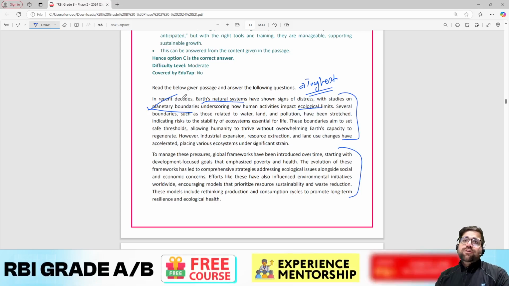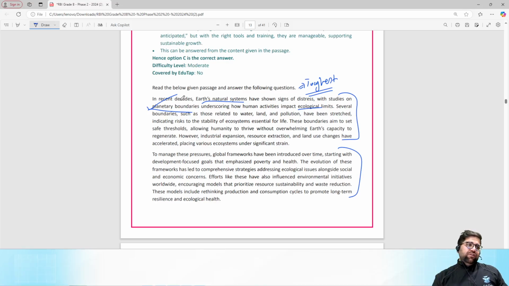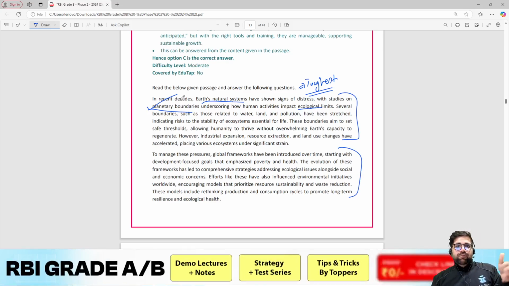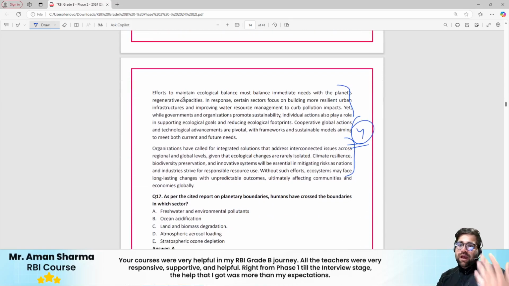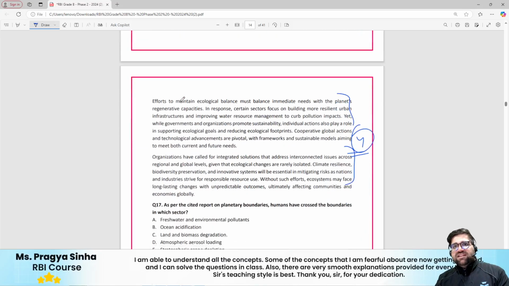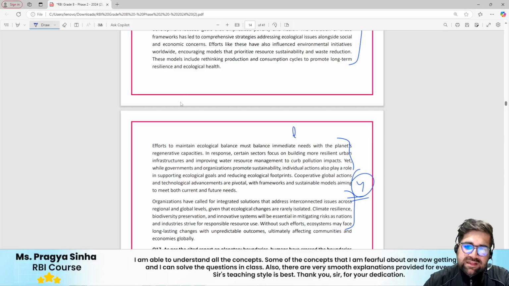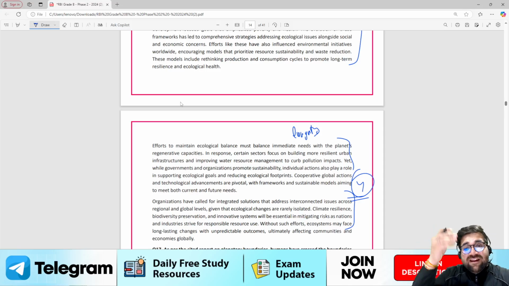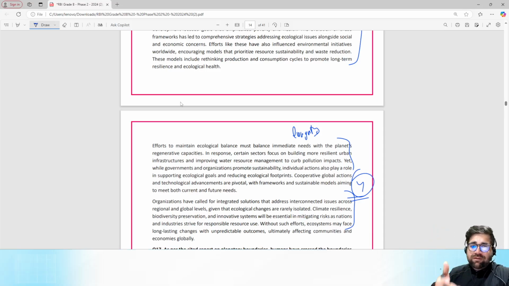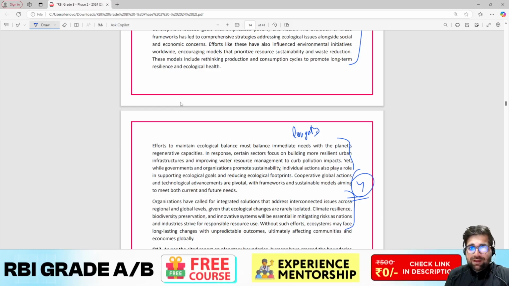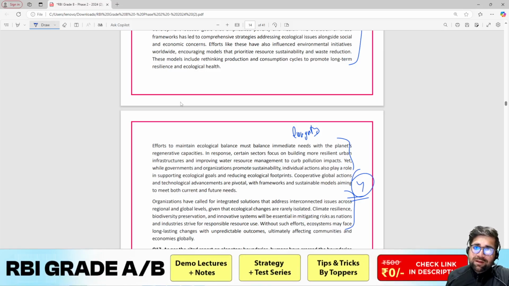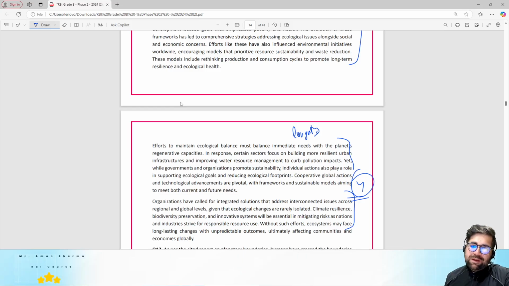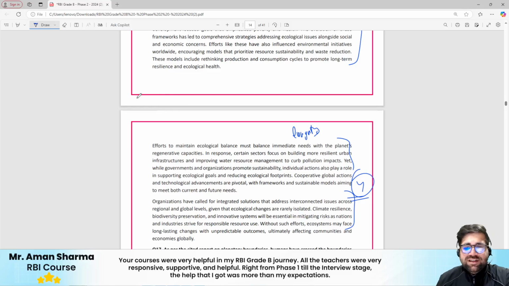Now definitely this question looks tough to me because first of all I am not able to see any chapter of FM related to planetary boundaries. Okay, chapters of ESI are surely related over here, but still you have to answer it. But to answer such questions you have to first of all understand the passage and then only move ahead. So this year the paper was lengthy also because we have seen multiple paragraph based questions, right? This is the 5th paragraph based question which we are solving, right? Moreover, paragraphs are lengthy, moreover paragraphs are kind of boring to read as well. Okay, because management is boring, we all accept it. But for me it is interesting, though students generally say that it's boring.